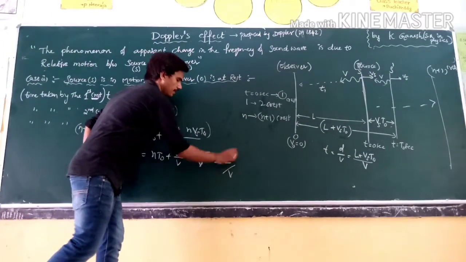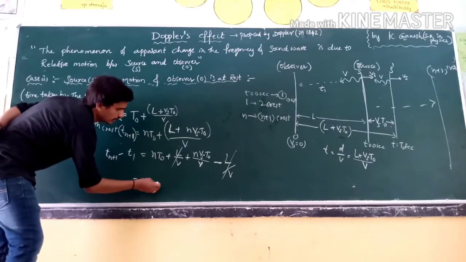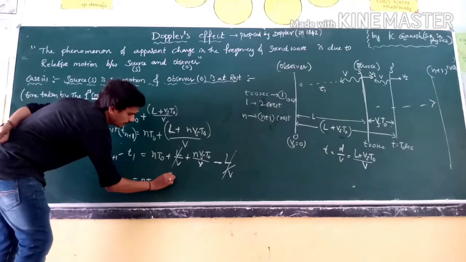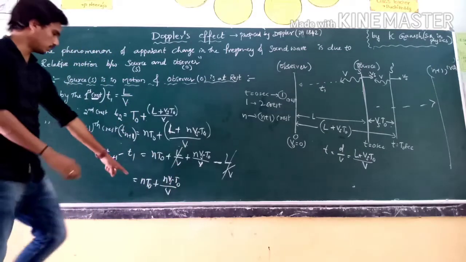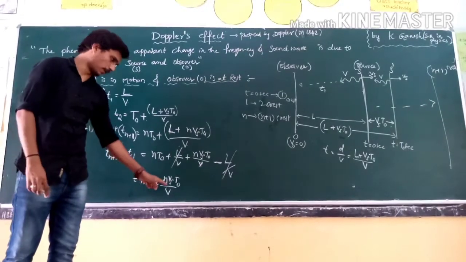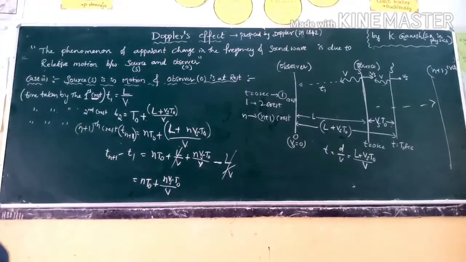So L by v and L by v get cancelled. Then n t naught plus n Vs t naught by v. From these two terms, n t naught is common, so I am taking n t naught common.